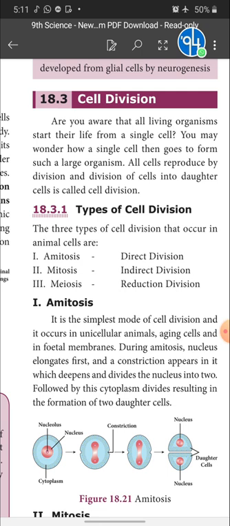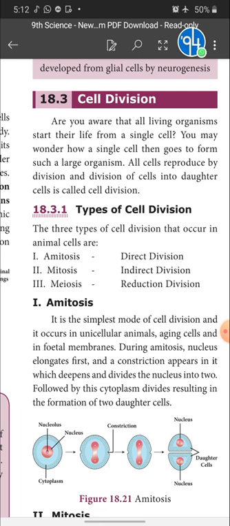One cell divides into 2, 2 to 4, 4 to 8, and it goes on like that, right children? Okay, fine. Next, there are totally three types of cell division. Among these, two are main types. What are they which take place in our body? Mitosis and meiosis. Where do they take place? That's my next question. Since you don't know, I'll give the answer myself.